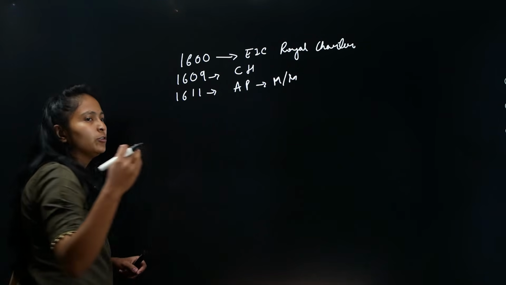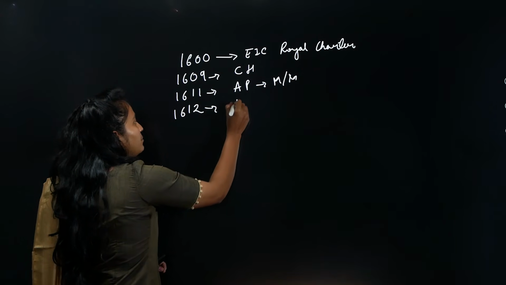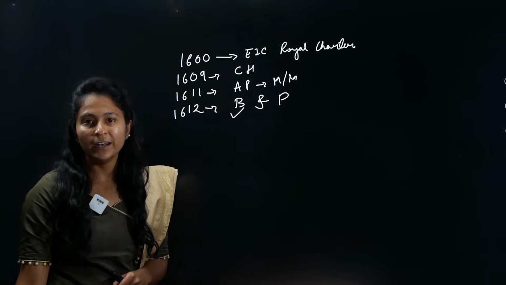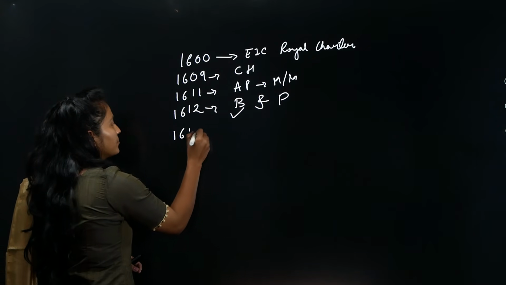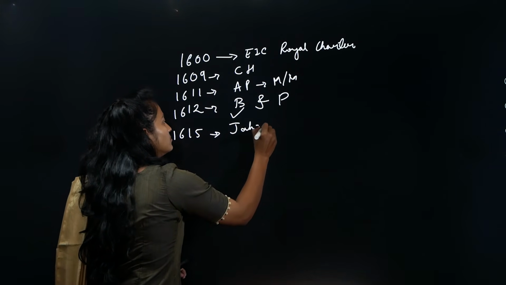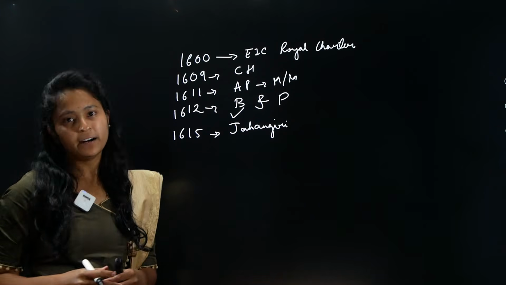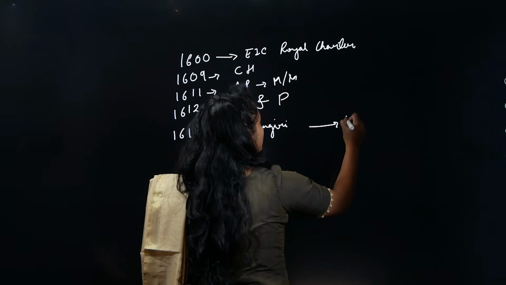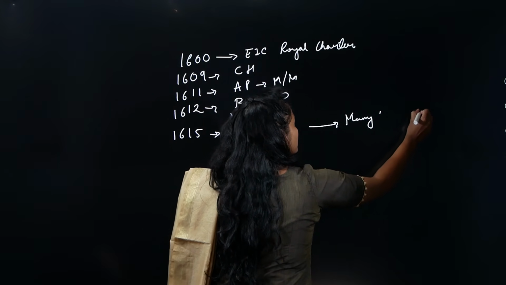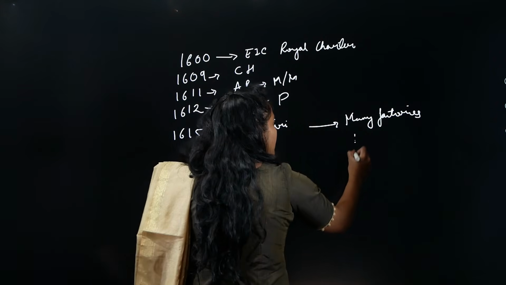And later on, I already told you that they were able to build a lot of factories. Here happens another battle between Britishers and Portuguese, where Britishers were able to win. And like this, you saw that in 1615, Jahangir basically welcomed British people and they were able to set up their factories. And like this, they set up many factories in India.